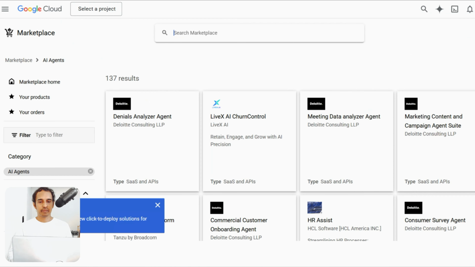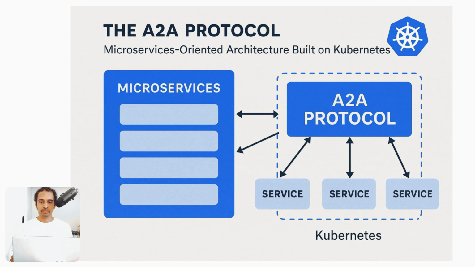Next, let us see. Google published some agents within the marketplace as well. You can also find those AI agents. So many agents are there. Now, here we need to understand what is the role of Kubernetes. So with the A2A, Google A2A protocol, agent-to-agent protocol, what is the role of Kubernetes? So here you can see.